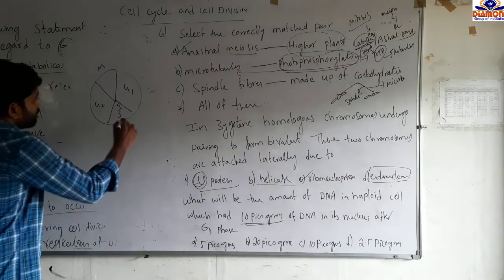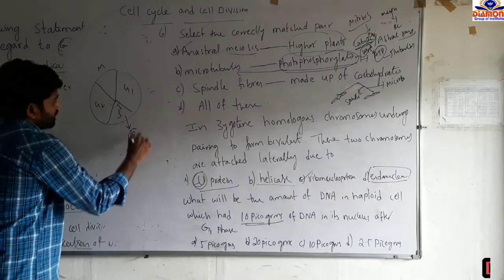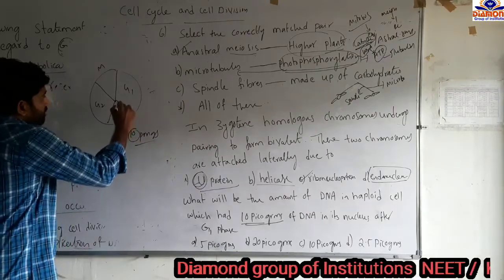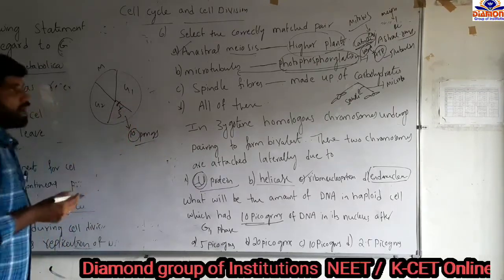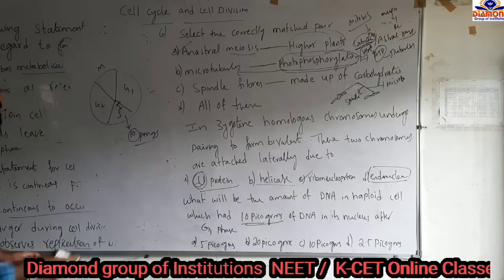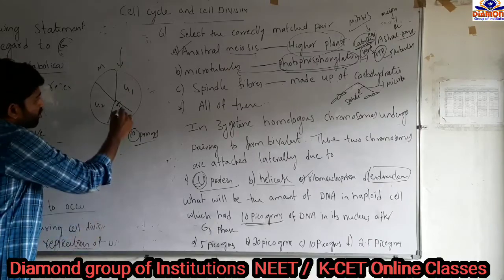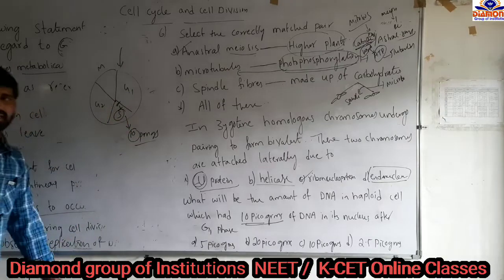Here after the G1 phase, the amount of DNA is 10 picograms in the nucleus. We have to identify the amount of DNA in the haploid cell. A haploid cell means a cell that has entered only the G1 phase. So the amount of DNA is going to double in S phase.